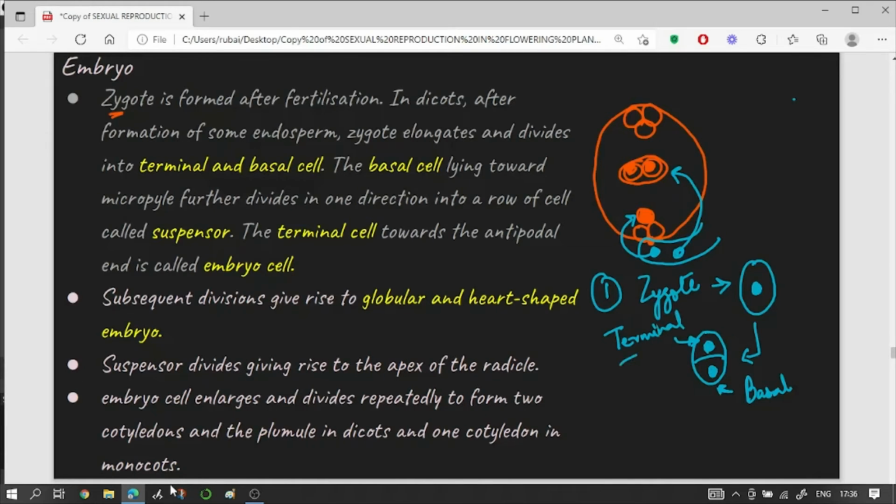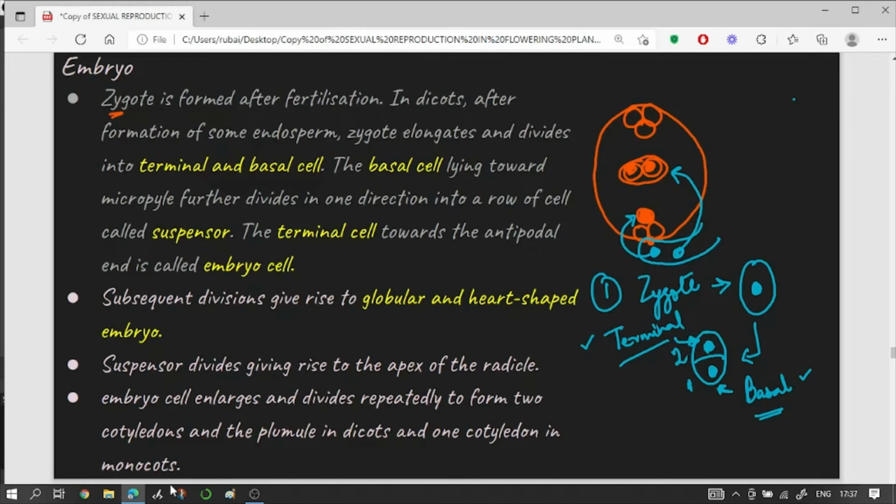So this is the first cell, this is the second cell.